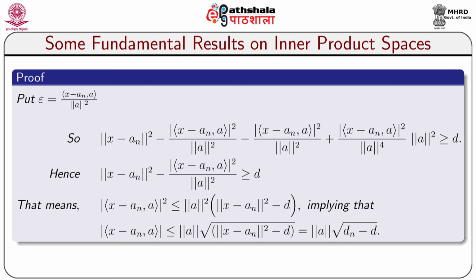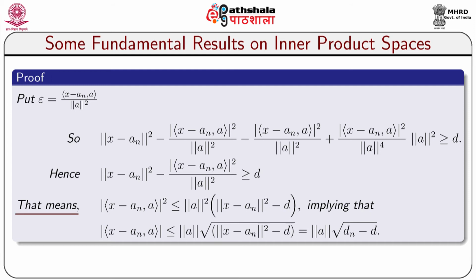Put epsilon equal to inner product x minus a n comma A divided by norm of A whole square. So, norm of x minus a n whole square minus modulus of inner product x minus a n comma A whole square divided by norm of A square, minus modulus of inner product x minus a n comma A whole square divided by norm of A whole square, plus modulus of inner product x minus a n comma A whole square divided by norm of A to the power 4 times norm of A whole square, is greater than or equal to d. Hence, norm of x minus a n whole square minus modulus of inner product x minus a n comma A whole square divided by norm of A whole square is greater than or equal to d.